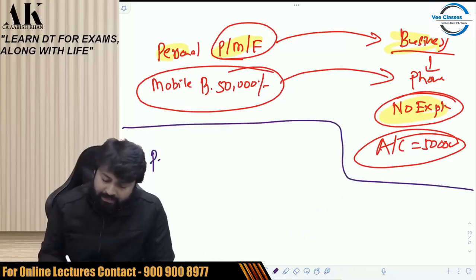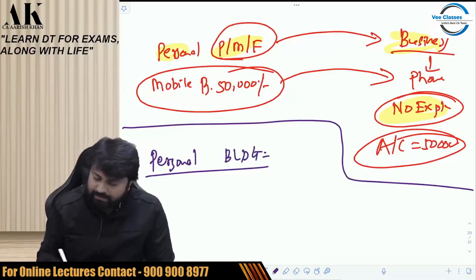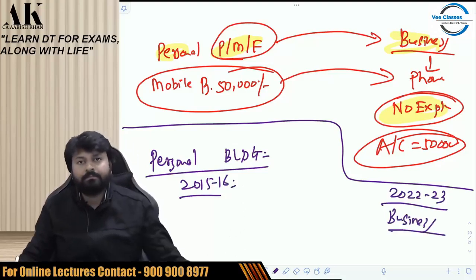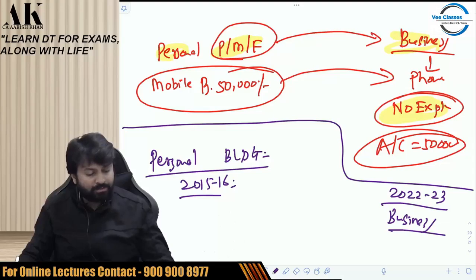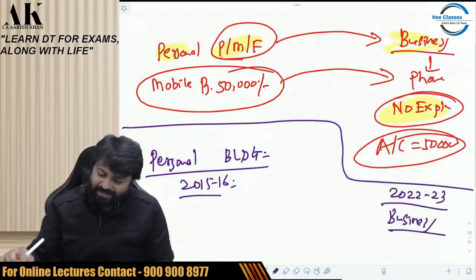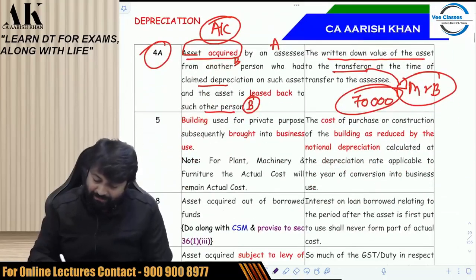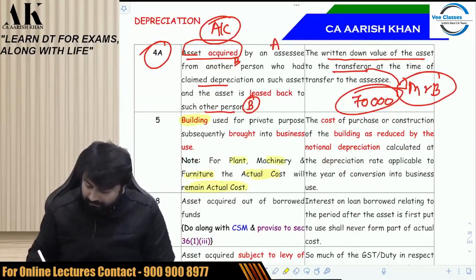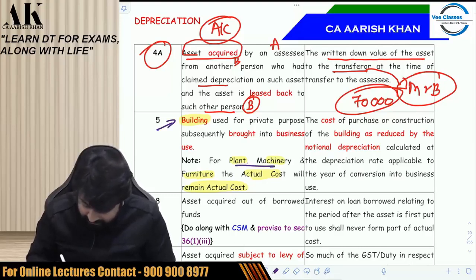But what if I convert my personal building? Suppose I purchased a building in 2015-16 for personal use, and in 2022-23 I am converting that into business use. Then what will happen? Will the actual cost also remain actual cost? No, no, no. Now there is a specific explanation given by the government for building. For plant, machinery and furniture, actual cost will remain actual cost. Be very careful. So for building, there is a different treatment. For the rest of the assets, there is a different treatment.